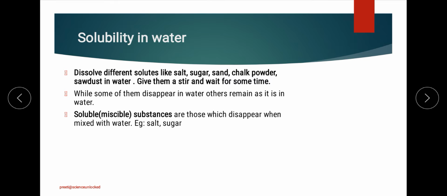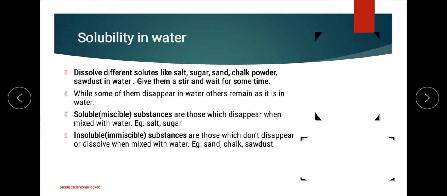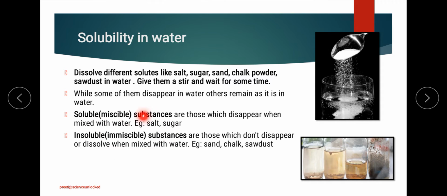So the materials which get totally dissolved in the water and disappear are considered as substances which are soluble or miscible in water. The best example for that is salt and sugar solution. On the other hand, the materials which do not dissolve into the water are considered as immiscible or insoluble substances. For example, we have sand, chalk, sawdust and all these things. So this is the part of solubility where certain things get dissolved totally inside the water, whereas there are certain things which will not.